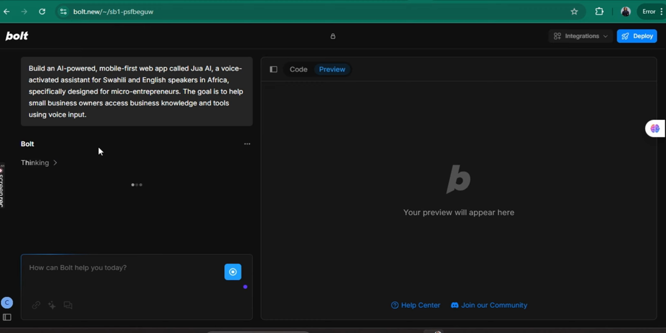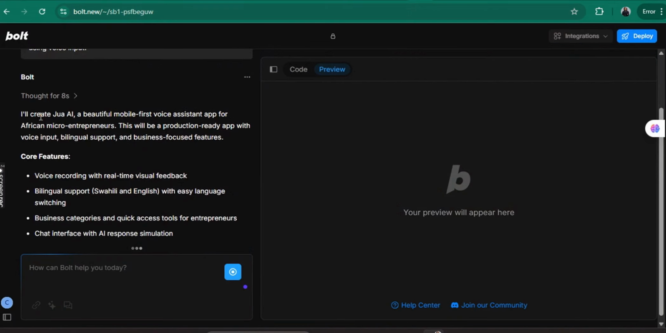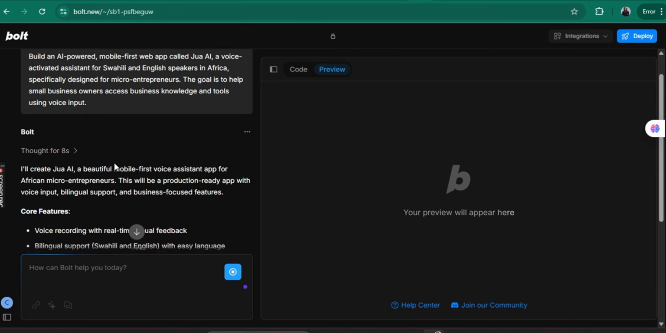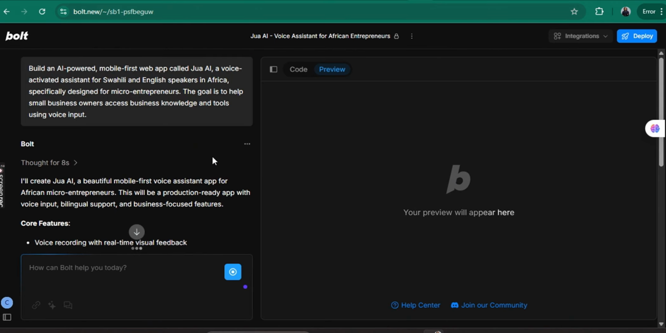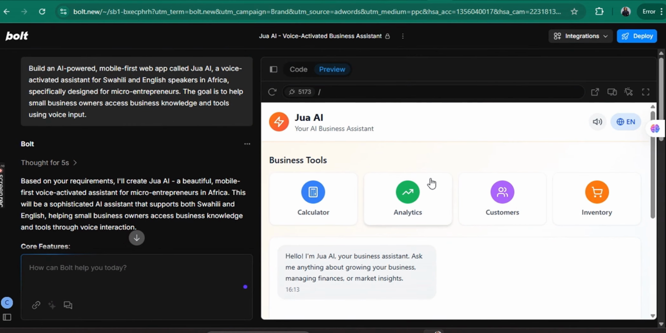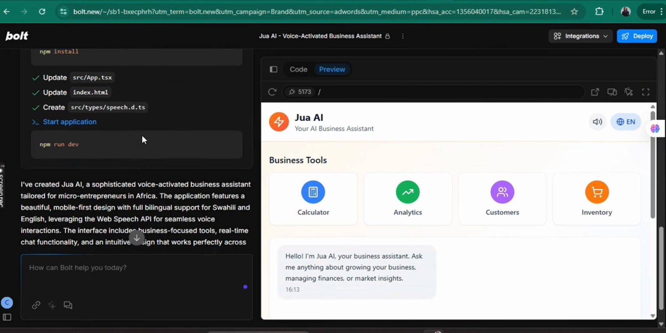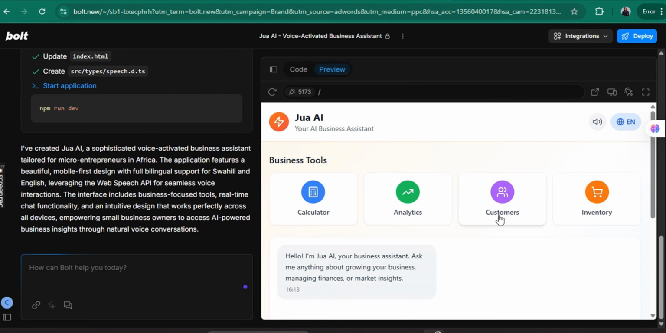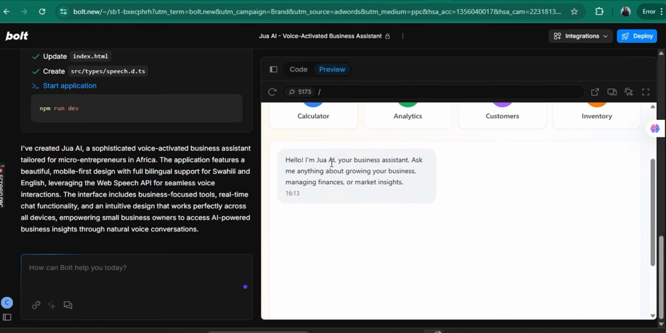So on the left side is where the prompt goes, and then you can see it thought for 8 minutes, and then it's breaking down everything. And then on the right side is where your preview will appear, where your work will appear. Same prompt, build an AI-powered app called Jua with all those instructions. It has broken down, and then this is the preview. It's just plain. Yeah, we have the business tools here, the calculator, analytics, all these. And then your AI assistant is here.